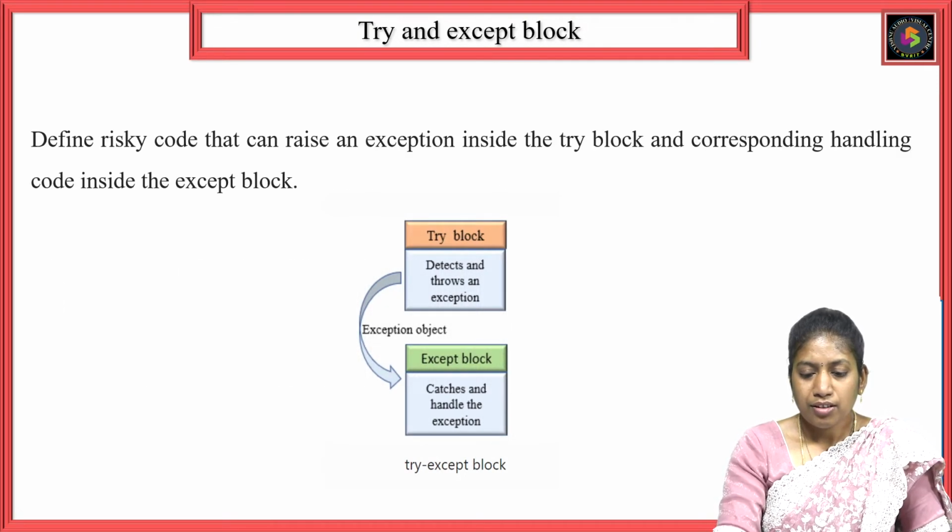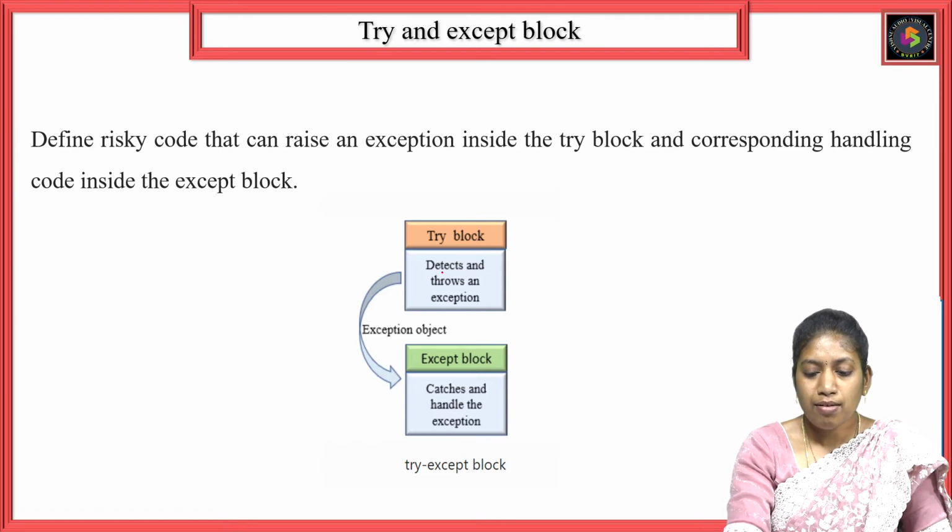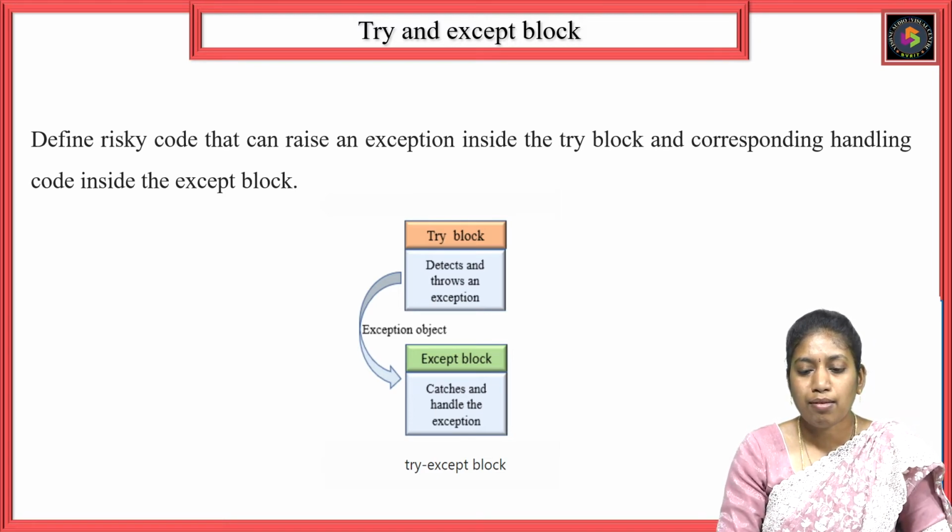See here, the try block detects and throws an exception. So whenever there is an error identified in the try block, immediately it throws an exception. So the corresponding except block will catch that error and handle that exception. So this is the relationship of a try and except block.